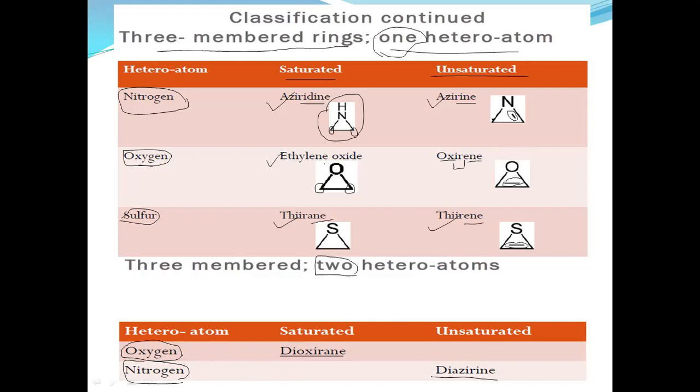One of the hydrogens from this azirine molecule is replaced probably by a nitrogen atom, to make the diazirine compound. This is the first class on the basis of size of the heterocyclics.